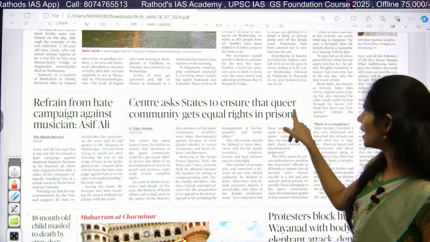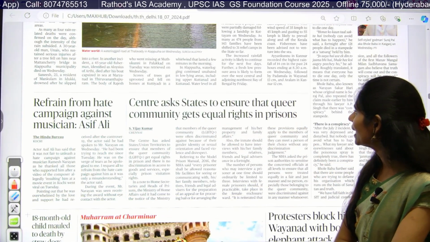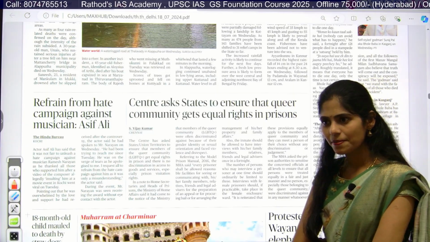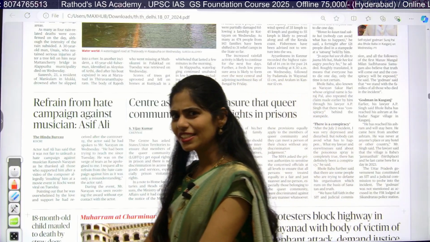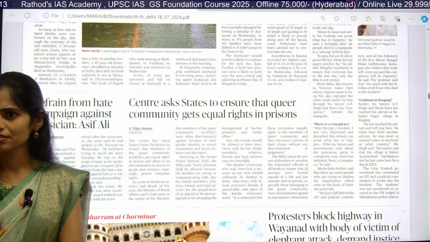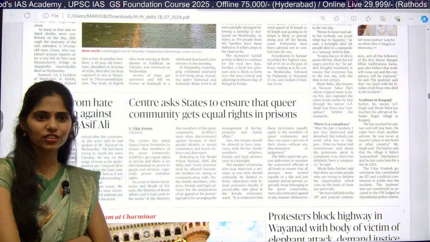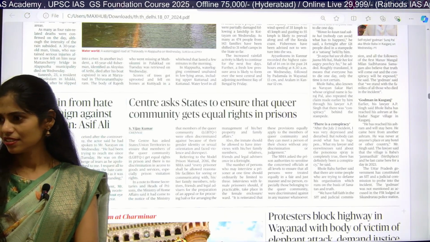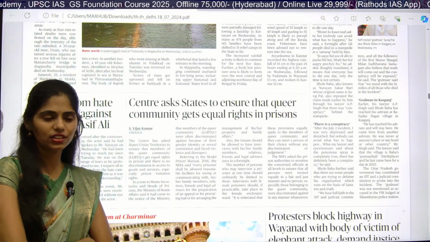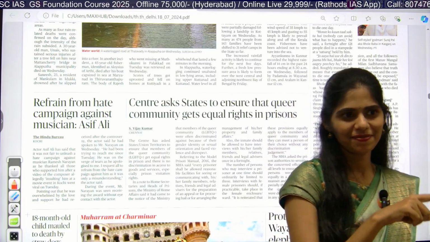So can you see this article? Center asks states to ensure that queer communities get equal rights in prisons. Recently we discussed one article, like caste-based discrimination is happening in prisons. Yes, do you have any idea? So that is the extension of this article, right? There is nothing much to read here because whatever is important, we already discussed in that class.